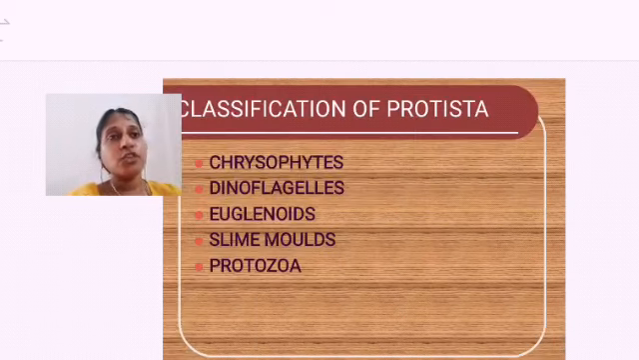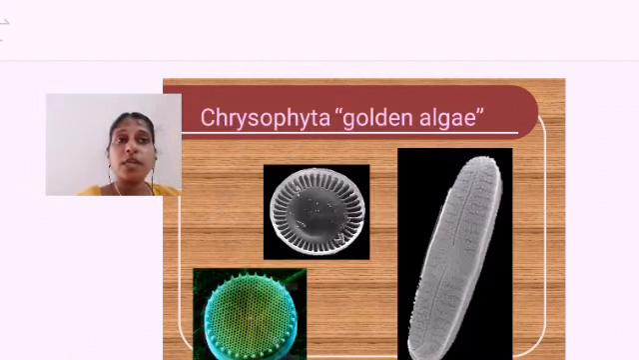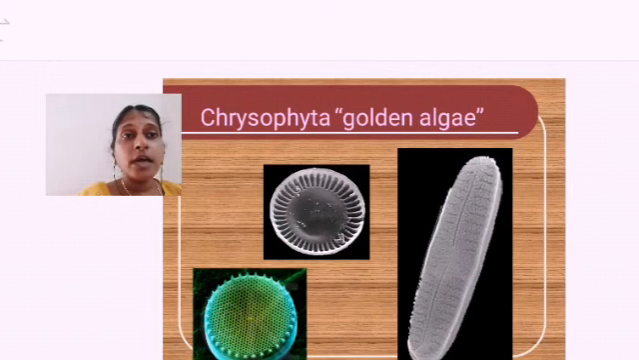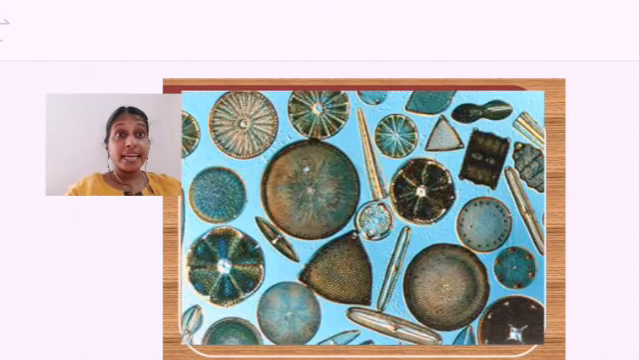Now the classification of Protista, it has been classified into 5. I told you. What are they? Chrysophytes, dinoflagellates, euglenoids, slime molds, and protozoa. Okay. So starting with the first one, chrysophytes. They are otherwise named golden algae. What is the other name for chrysophytes? It is also called the golden algae. Okay. So diatoms.